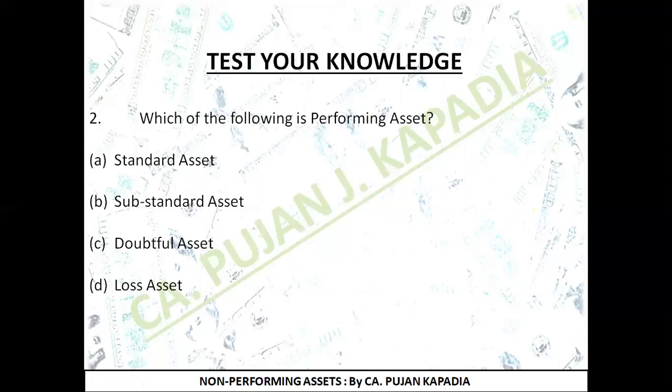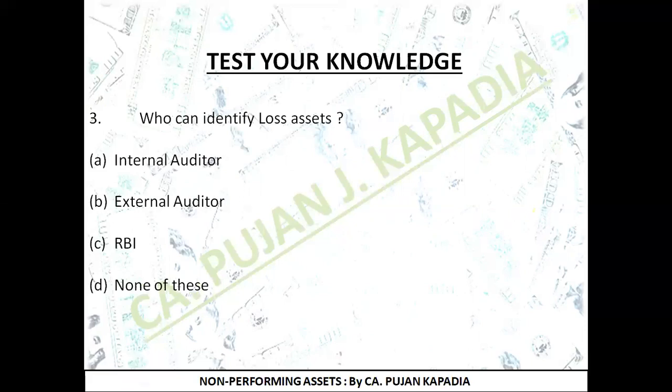Second question is, which of the following is a performing asset? I have told you there is only one name under performing asset, which is regular. So option A, standard asset, is the correct answer. Third is, who can identify the loss assets? We have learned there are four names who can classify an asset as a loss asset.